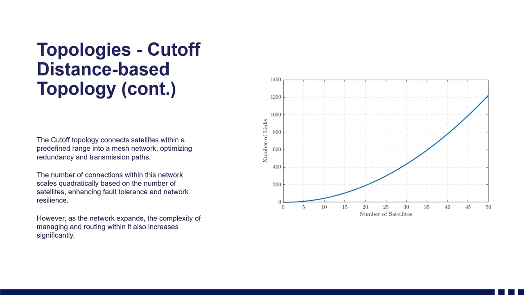The dense network topology results from a robust number of connections, scaling quadratically as the number of satellites increases. This is shown in the plot on the right-hand side. However, this leads to a dramatic increase in the complexity of the network management and routing algorithms.